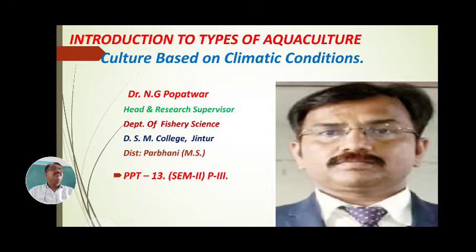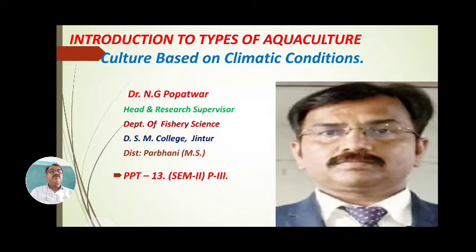Fourth criteria, culture based on construction designs, that is raceway culture, cage culture, pen culture, reservoir culture, culture in tanks, culture in berries. All these are the different culture constructions.